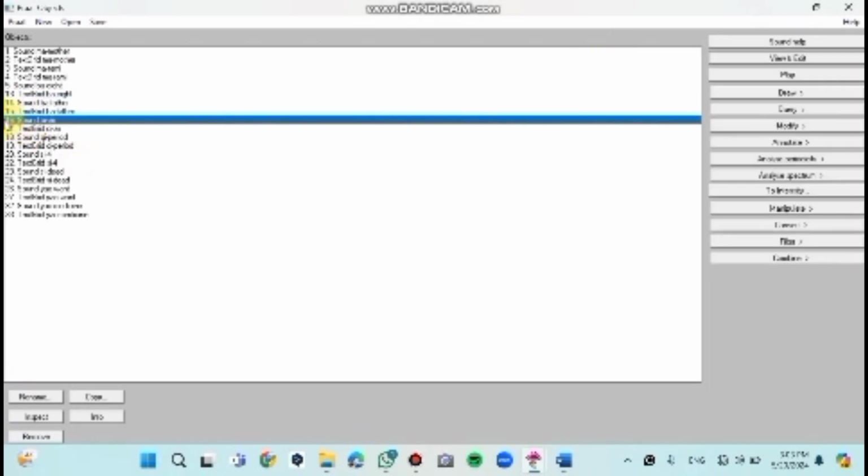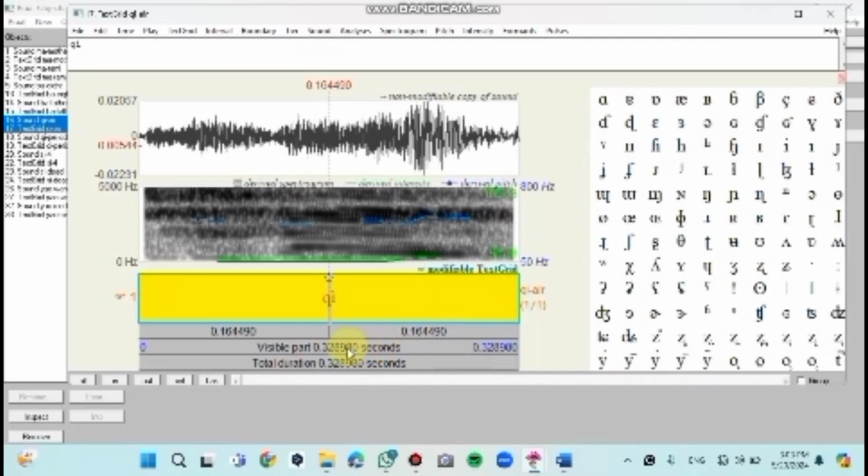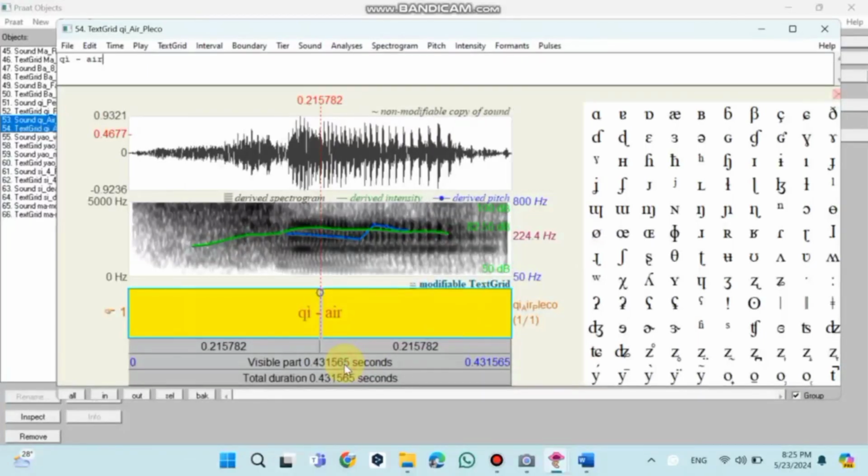There are 2 variants of the word. The first variant is. The second variant is.